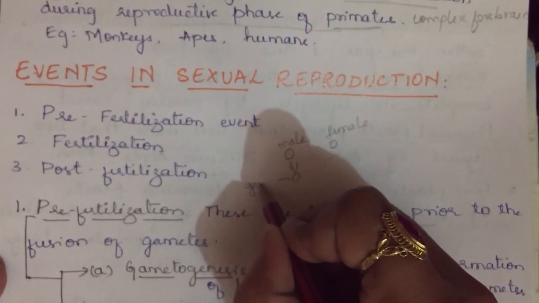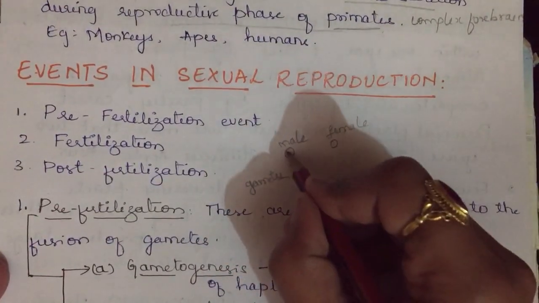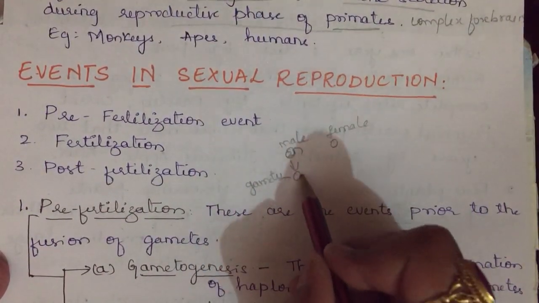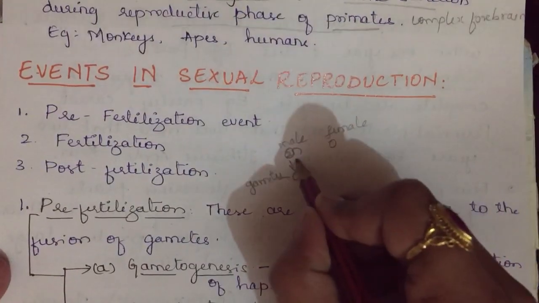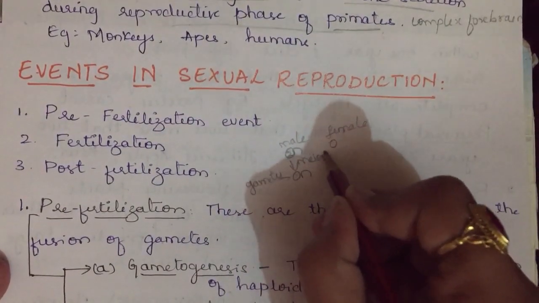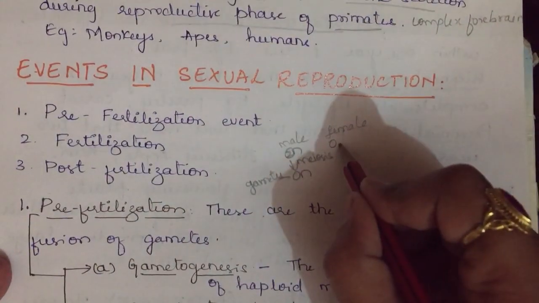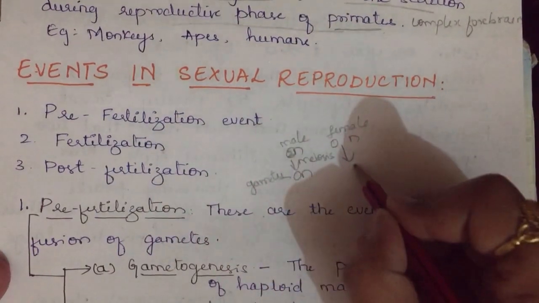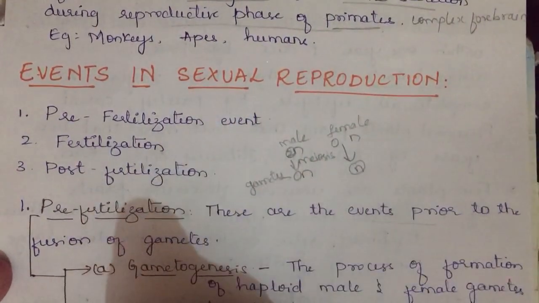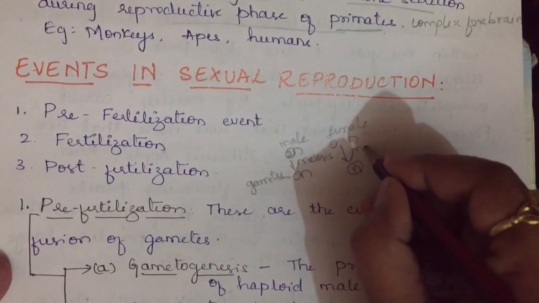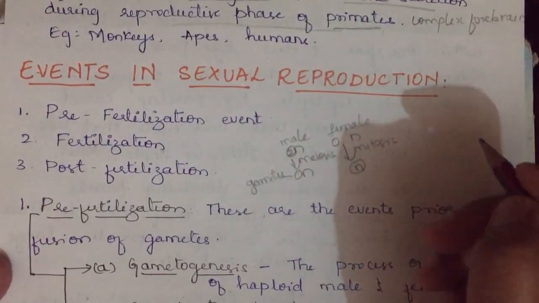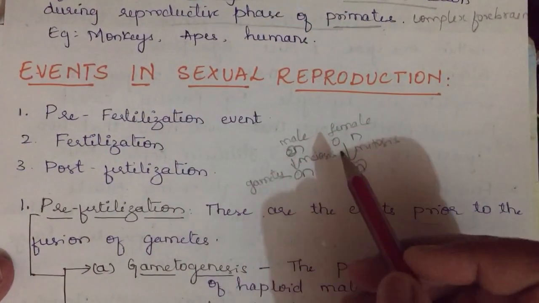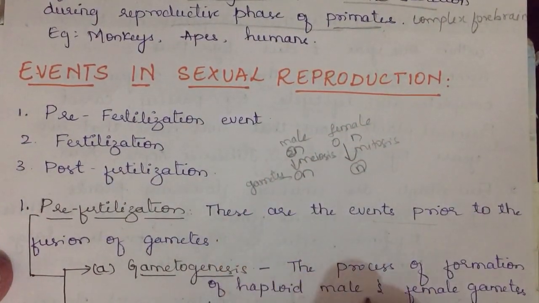If the parent is diploid, 2n, then the gamete will be haploid, by meiosis. If the parent is haploid, n, having n number of chromosomes, then the gamete also should have the haploid number of chromosomes. So for that reason, mitosis takes place here. Anyhow, I shall discuss that later. Gametogenesis is the process of formation of haploid male and female gametes.